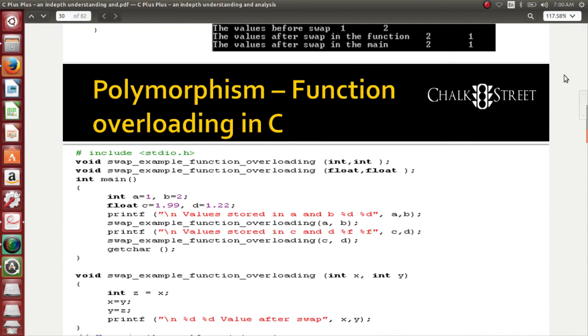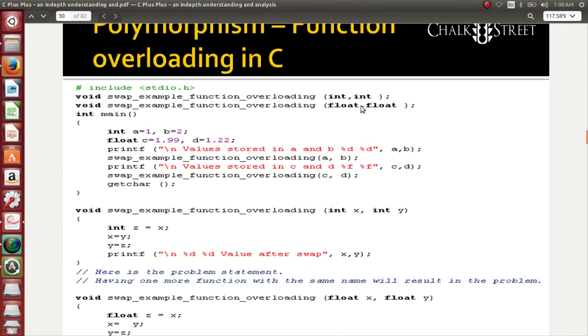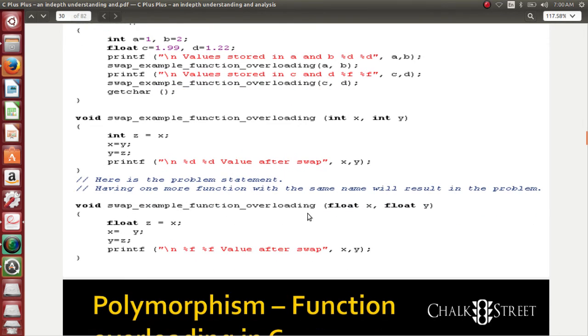I am trying to do function overloading in C here. See that I am writing a function for swapping two integers and swapping two float numbers. Int a equal to 1, b equal to 2, float c equal to 1.9, d equal to 1.22. I am now trying to call the function swap function overloading a and b. I name the function as the same case. I mean the name of the function is the same one. Swap example function overloading, swap example function overloading. But the arguments that I pass to both the functions are different. Though the arguments are different, it is illegal. I cannot have same function name for so many functions.